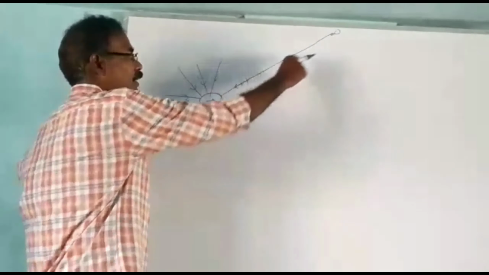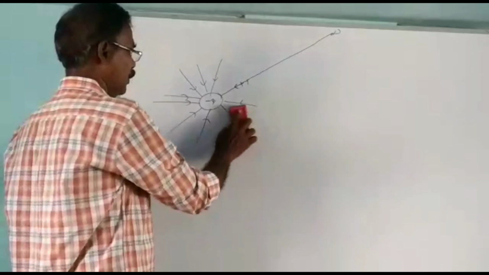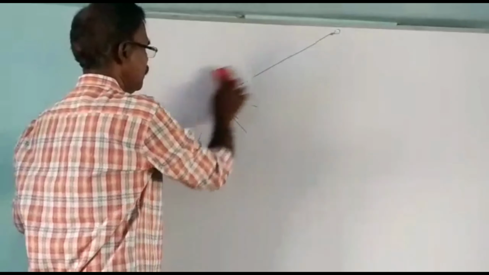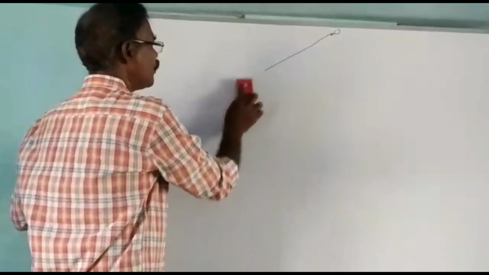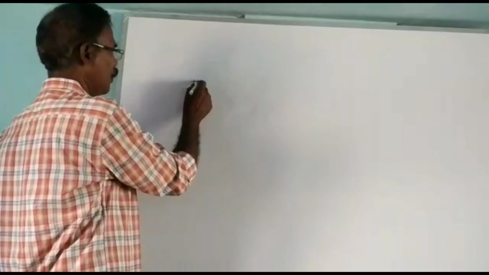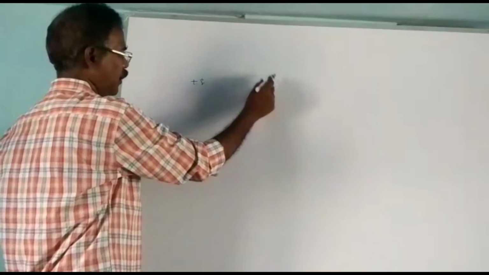Next, you are going to draw the electric field lines due to a system of two charges. Here there is no isolated charge. We have two charges. First, we consider one positive charge and one negative charge.